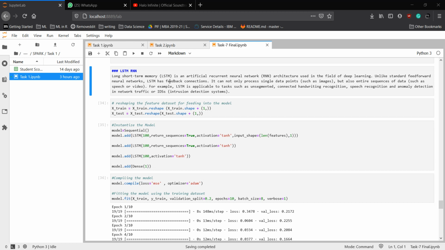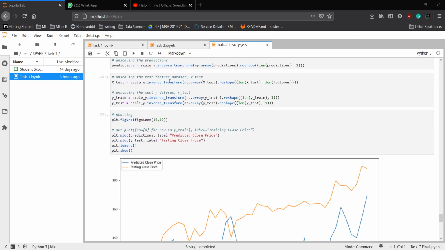LSTM inputs are in 3D, which is why the input feature set here is being reshaped to 3D. The meaning of the three input dimensions are samples, time steps, and features. After all this, you finally create the actual sequential model, define the layers and batch size, then compile the model, and finally predict on the test set. Since we scaled the data before inputting it into the model, we'll have to unscale the final outputs as well before we can actually plot it for comparison purposes.